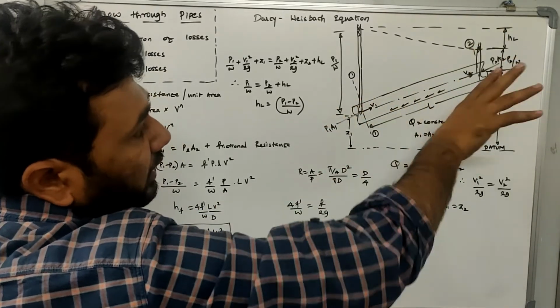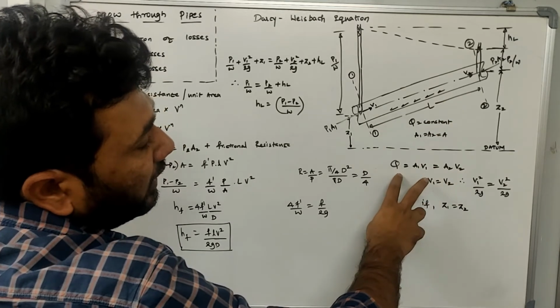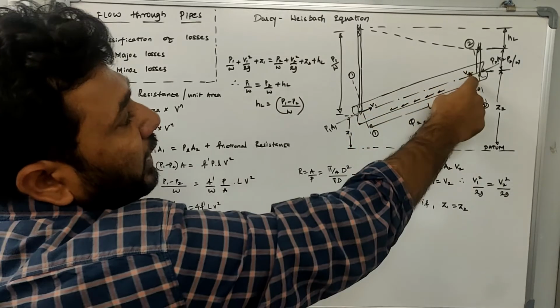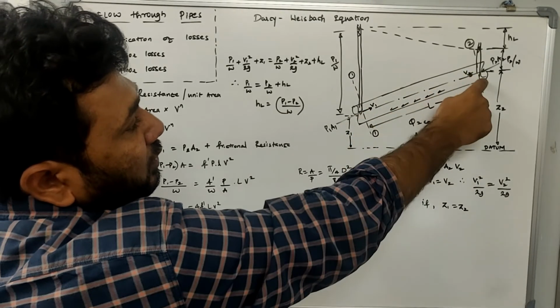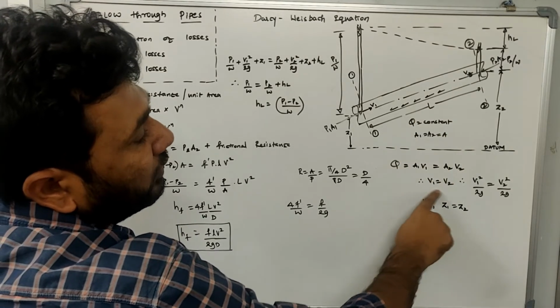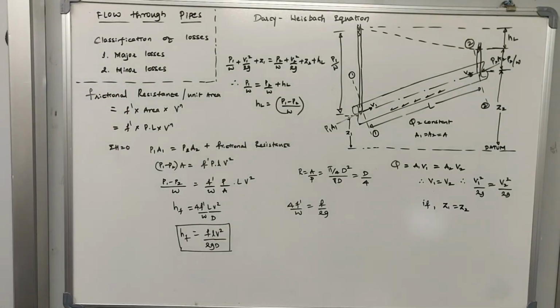As we know the continuity equation, we will apply it here. The discharge is A1 V1 equal to A2 V2. As we know A1 is equal to A2, and the discharge is constant, hence V1 will be equal to V2. I hope you remember Bernoulli's equation, which was solved by the sir.